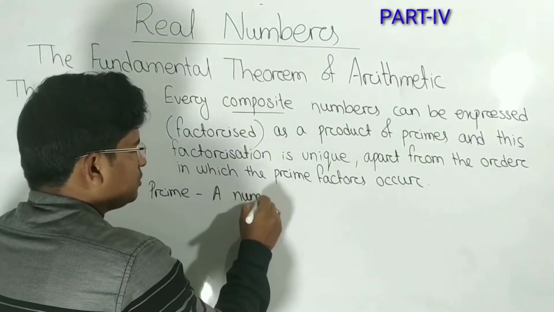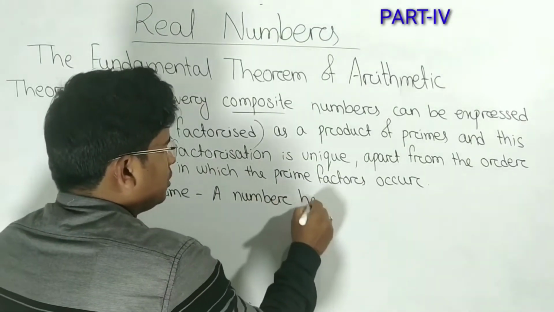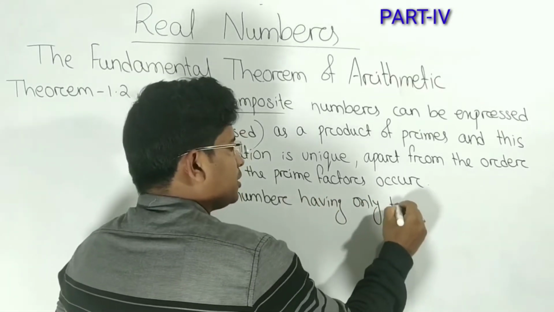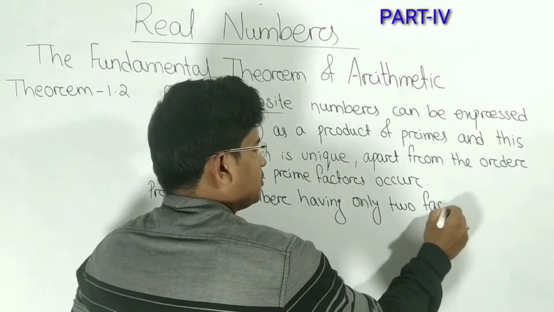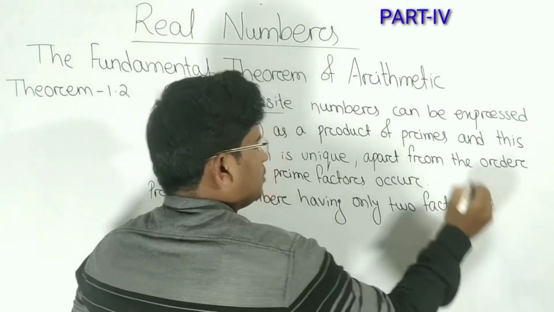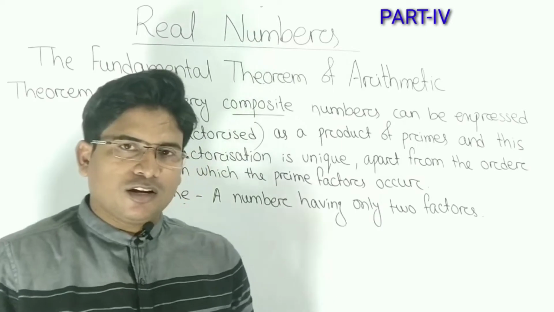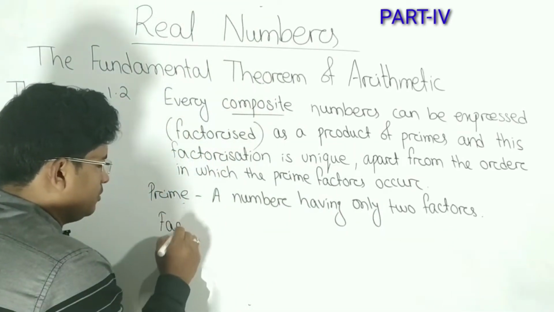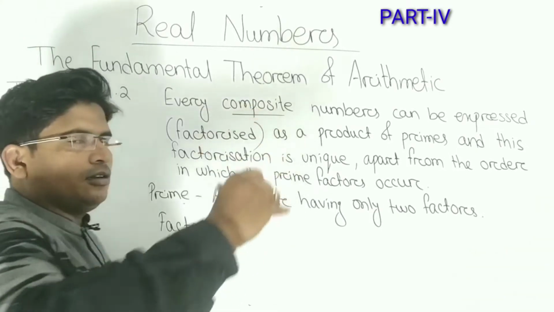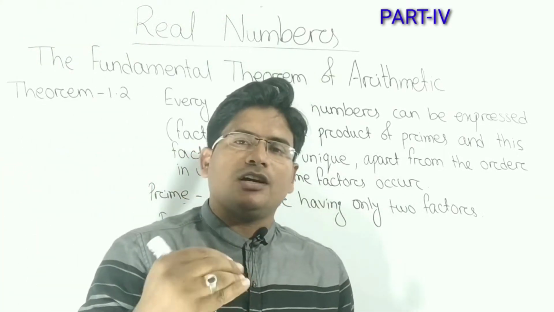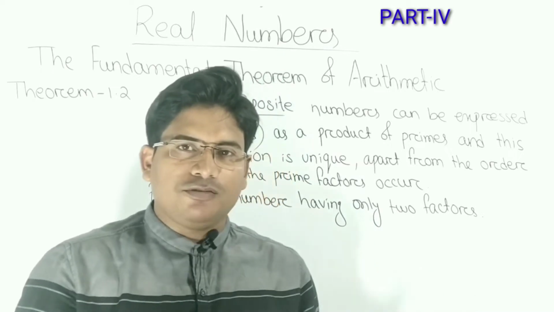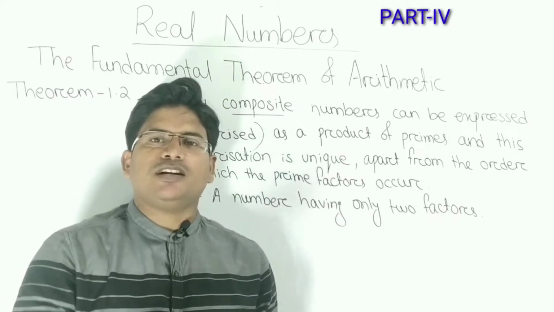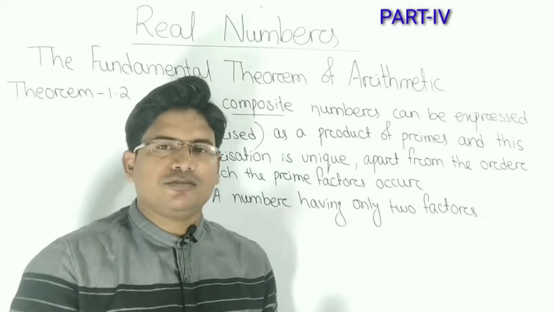A number having only two factors is called prime number. Now let's discuss what is factor. Factor is a number that multiplies with another number to get a number. In another way we can also say, a number which exactly divides another number is called a factor of that number.